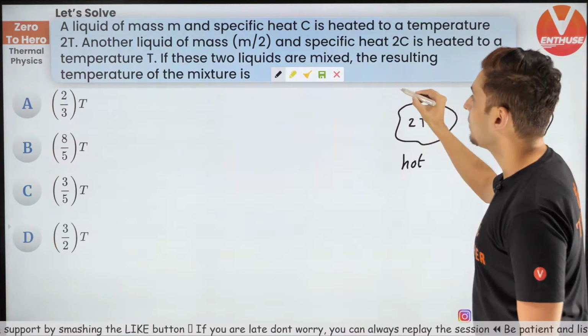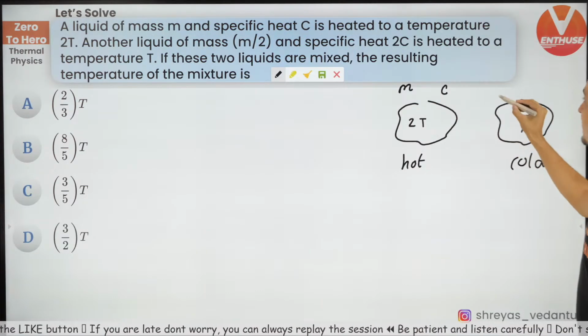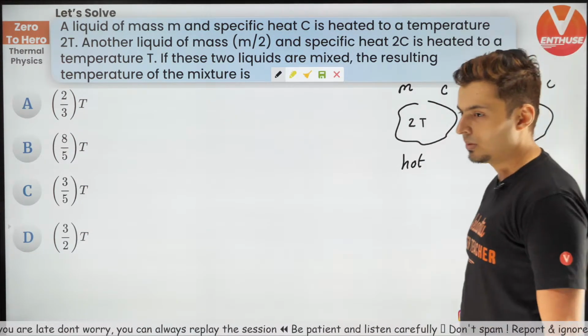Hot body has a mass of M, specific heat capacity C. Cold body has a mass of M by 2, specific heat capacity 2C. Okay, come on, think.